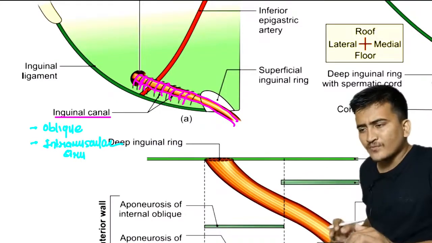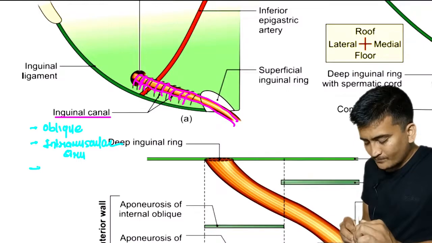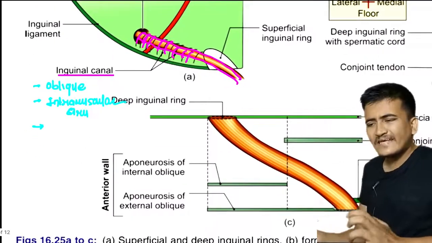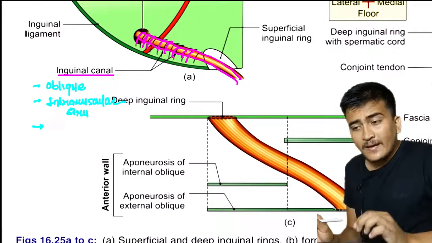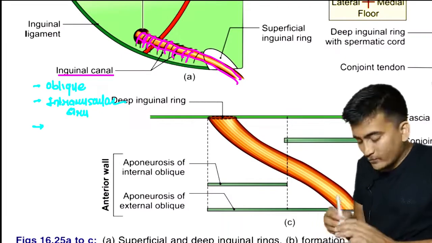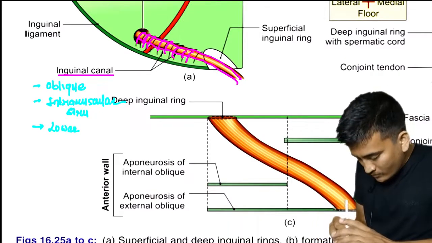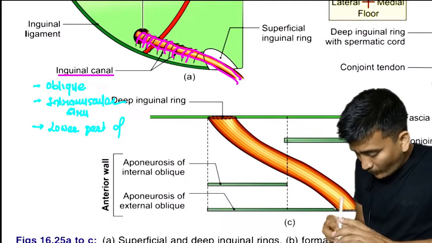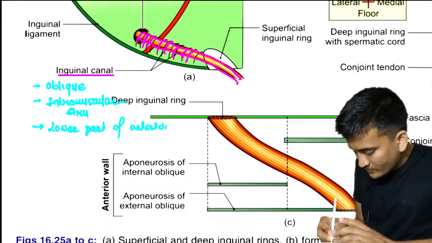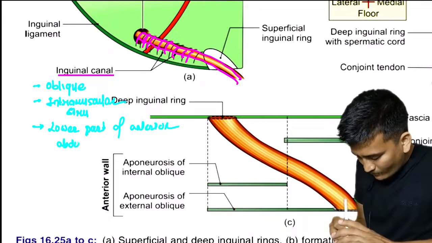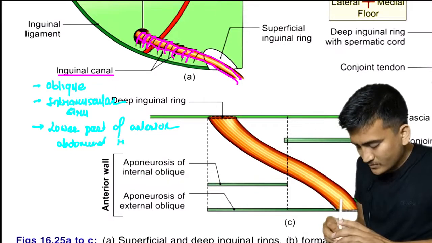So it is an intramuscular structure, and it is found in the lower part of the anterior abdominal wall, the anterior abdominal region, right?